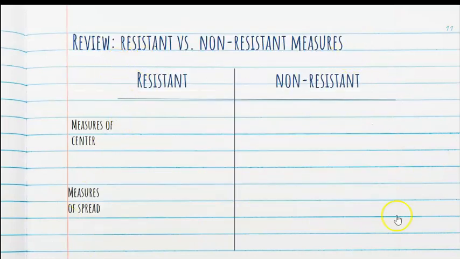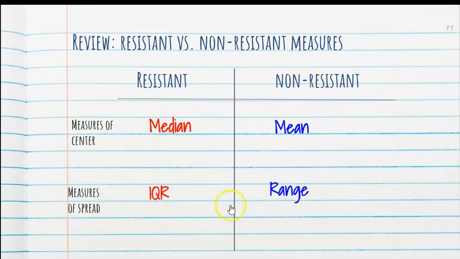Okay, so we need to revisit for just a moment the resistant and non-resistant measures, because you need to know which one to use and when. The resistant measure of center is the median. The non-resistant measure of center is the mean. The resistant measure for spread is IQR, and the non-resistant measure for spread is range.